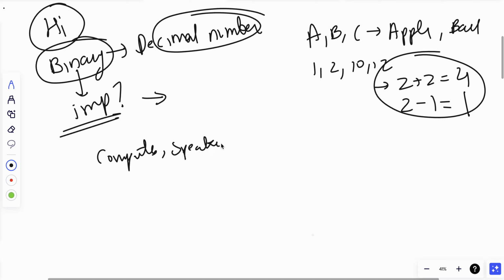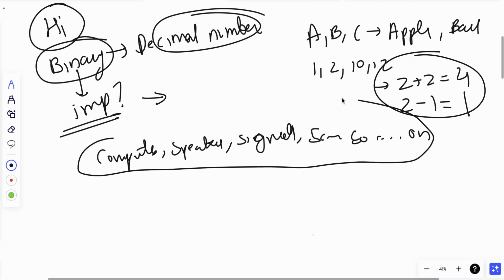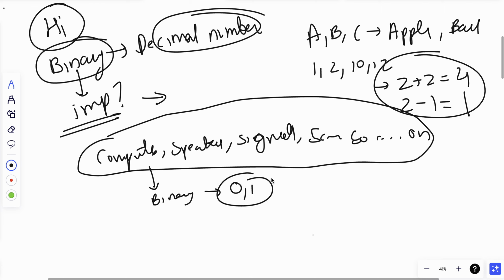But how do computers, speakers, signals, screens, and so on, how do these work? These talk in the language of binary. Binary means they talk in the language of just zeros and ones. For them, it is a reliable way of storing information.